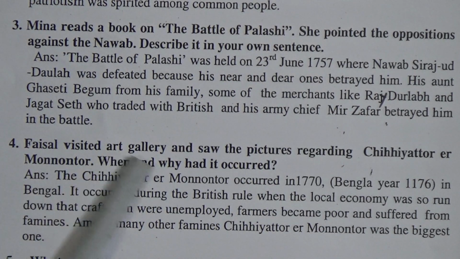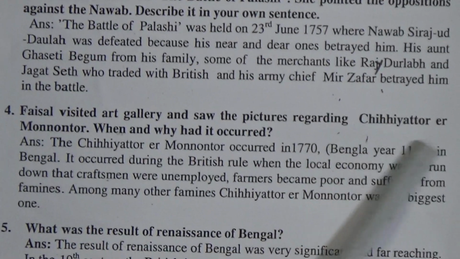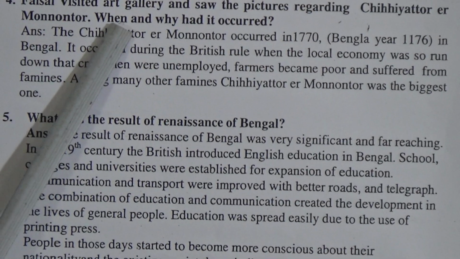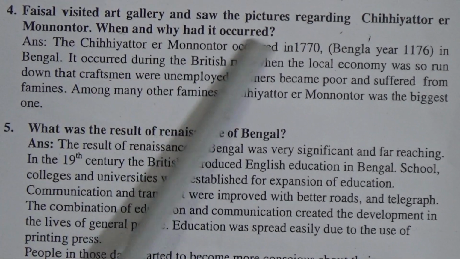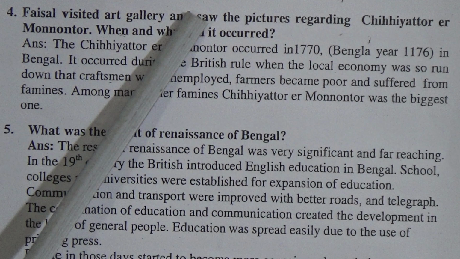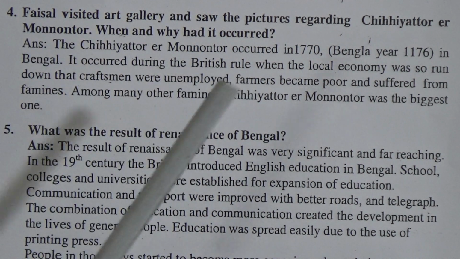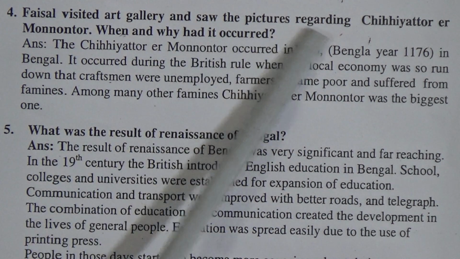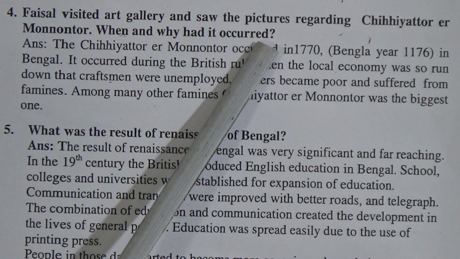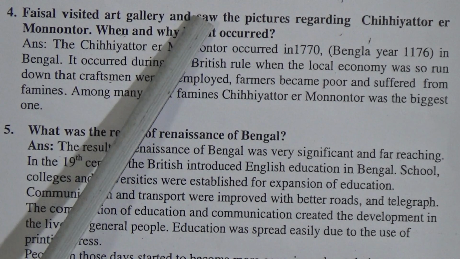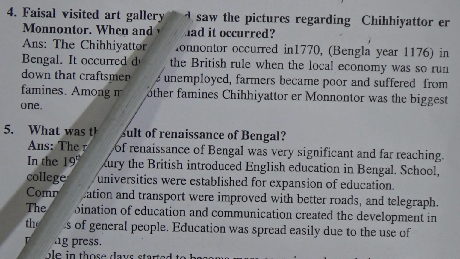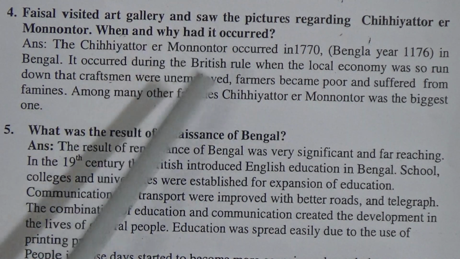Faisal visited an art gallery and saw the pictures regarding Chhiyattorer Manwantar. So when and why had it occurred? This is the stem, the situation or event, that Faisal visited an art gallery and saw some pictures of the Chhiyattorer Manwantar, and we all know that it was a great famine which occurred in Bangla year 1176, and that's why it is called Chhiyattorer Manwantar.